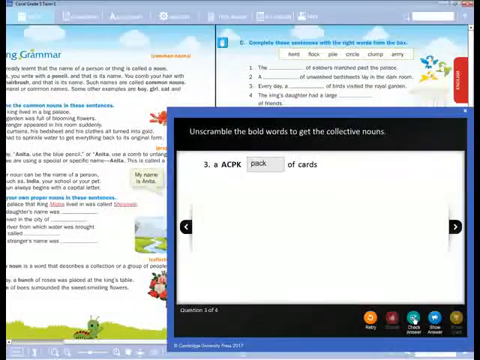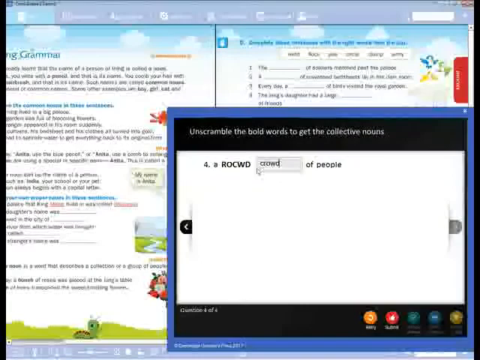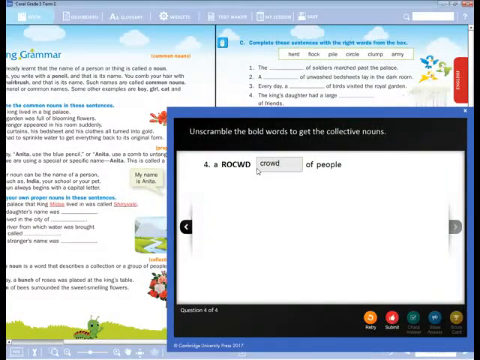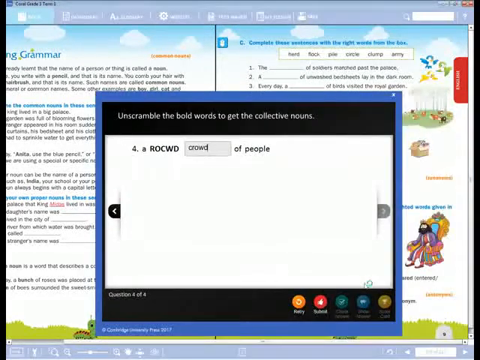Okay. Now next, a dash of people. All a group of people, they are joined together. Very good, Ashrita. Crowd. What is that? Crowd. C-R-O-W-D. Crowd. A crowd of people means most of the people are together, they are joined. We can call it a crowd. Okay. Have you written in your notebook?